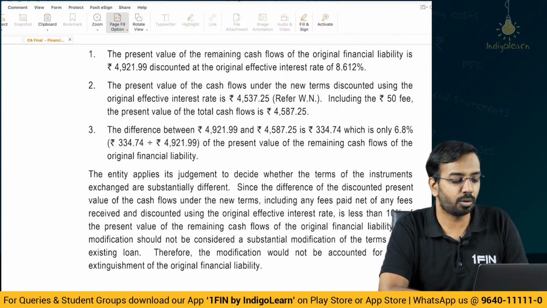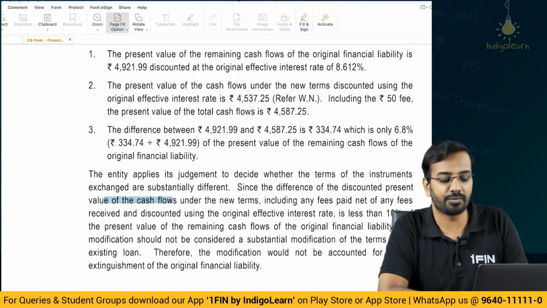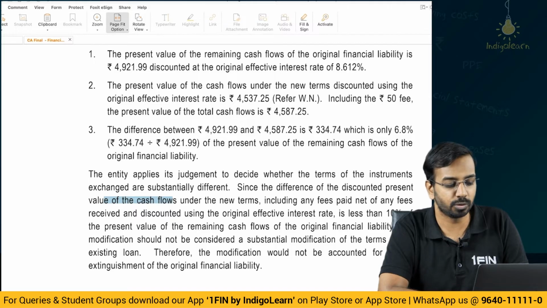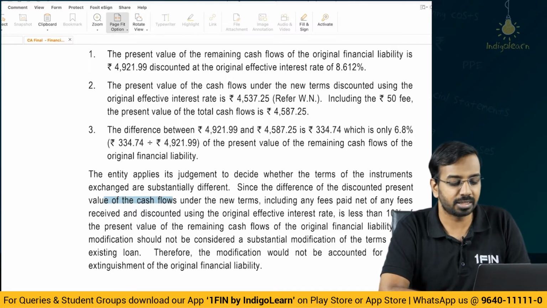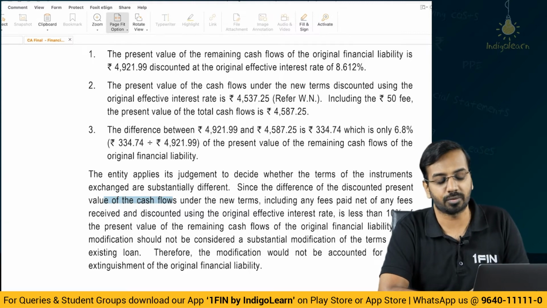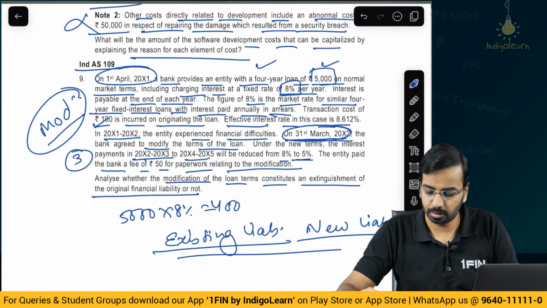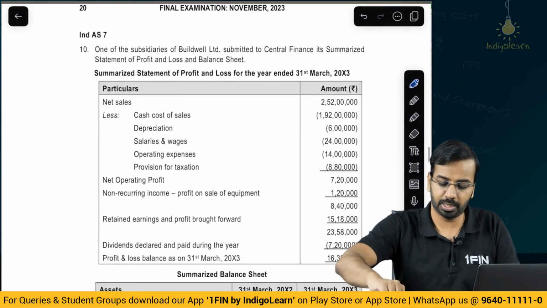since the difference between the discounted present value of cash flows under the new terms, including fees paid net of any fees received and discounted using the original effective interest rate, is less than 10% of the present value of remaining cash flows, this modification should not be considered a substantial modification of the terms. Hence, it should not be accounted as an extinguishment of the original financial liability. Very, very simple. Now, moving on to the next question in day 7.